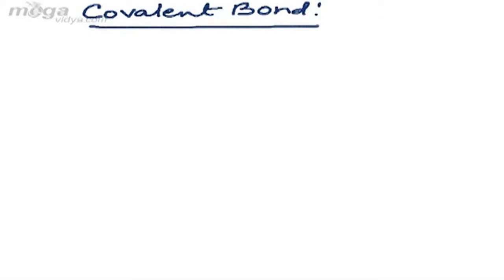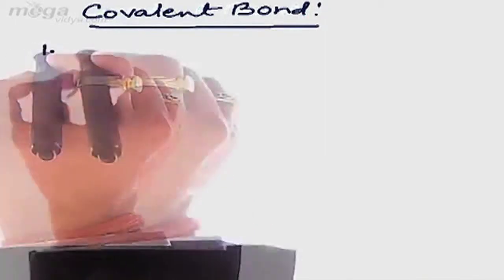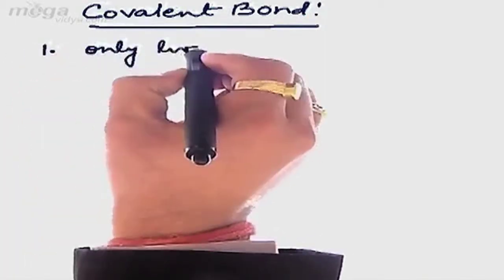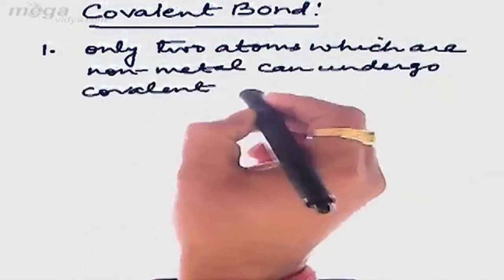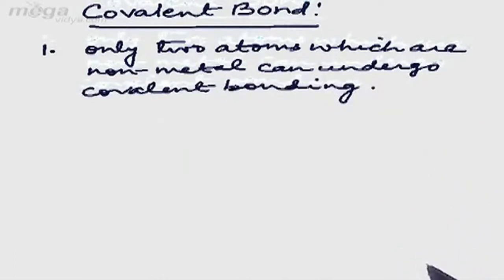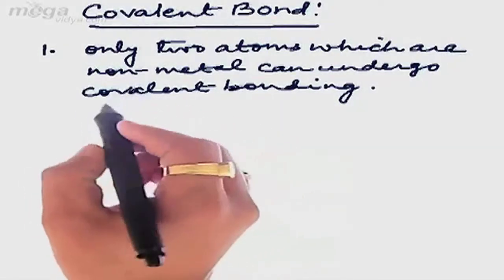After completing ionic bonding, the next chemical bond which we have to discuss is the covalent bond. As in ionic bonding we have discussed that atoms can form an ionic bond only when they exist as a metal and a non-metal. In the same way, for any atom to undergo covalent bonding, point one is that they should be non-metals. Only two atoms which are non-metals can undergo covalent bonding. So unlike ionic bonding, in which a metal and a non-metal undergo ionic bonding, in case of covalent bonding only two non-metallic atoms can form a covalent bond.